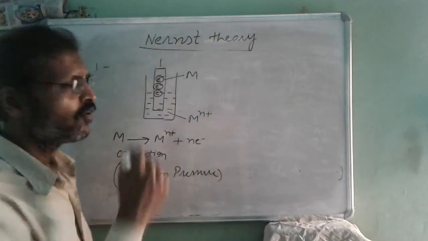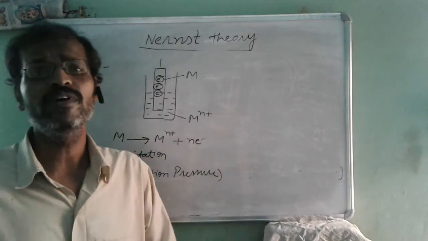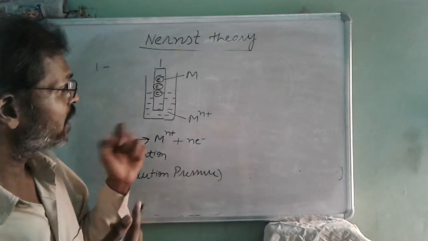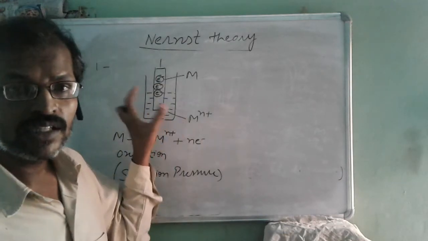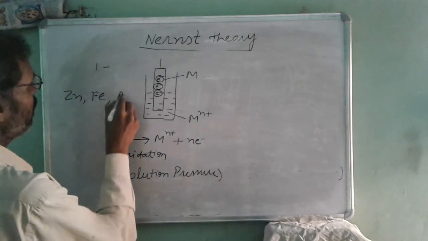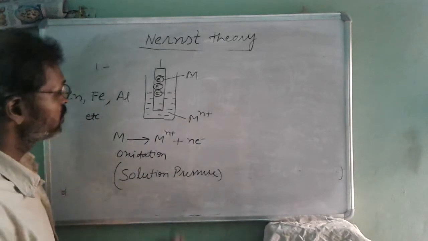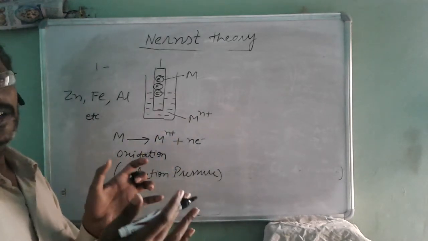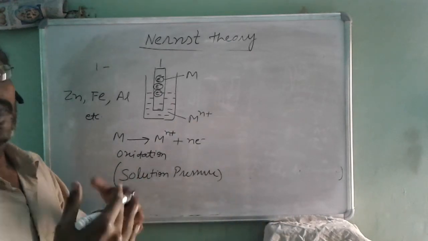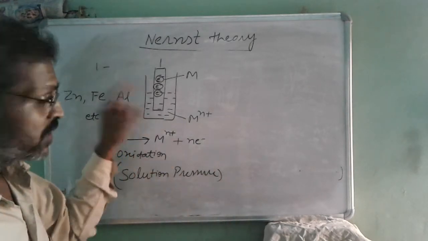So metals that have the tendency of solution pressure, the tendency to get dissolved into salt solution, will act as anode. Examples are zinc, iron, aluminium, etc. These metals generally act as anode when they are connected with metals like copper, metals with high electronegative tendencies. This is the first type of reaction.